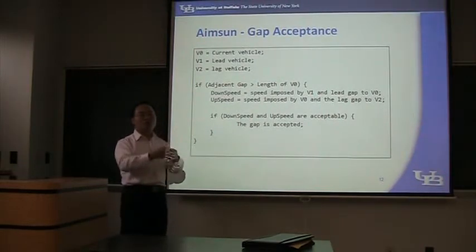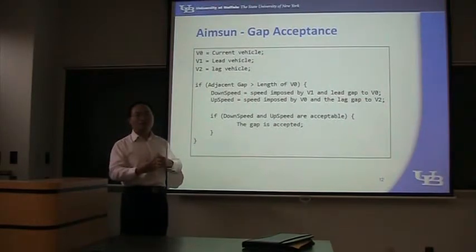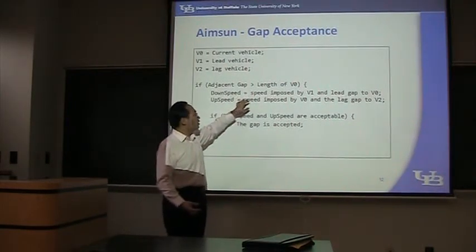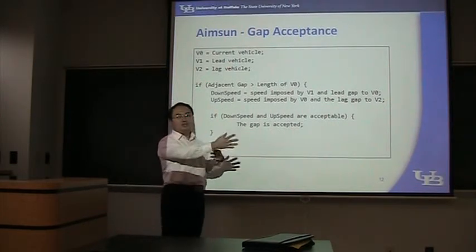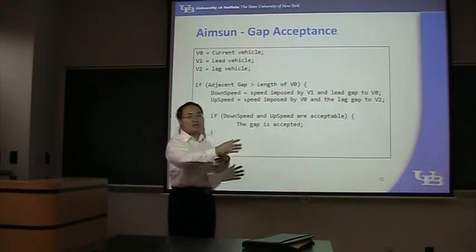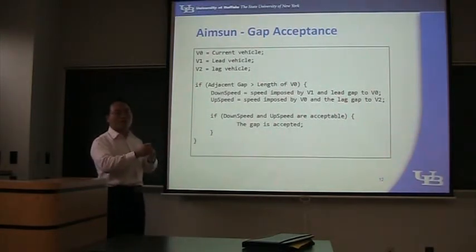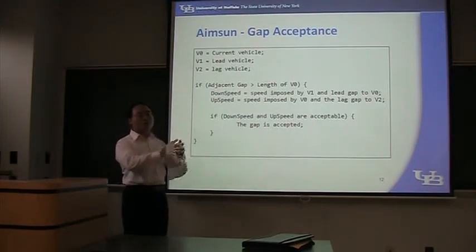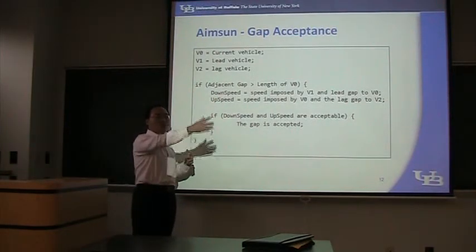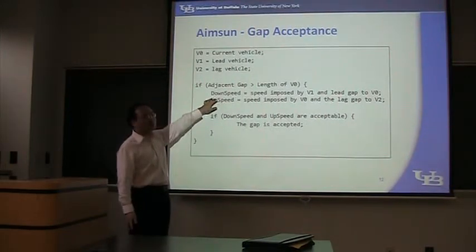And this will give a new travel speed for my vehicle, imposed by the position of the lead vehicle and our gap. Understand this? So I change, then my vehicle will be restricted by the lead vehicle and the lead gap. So this is the first speed.